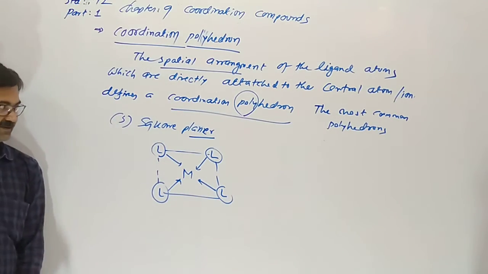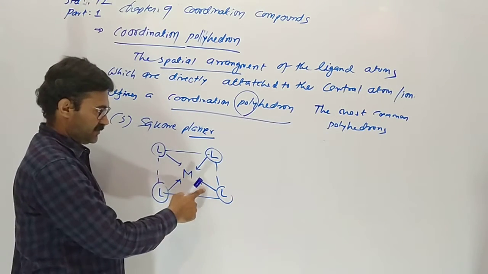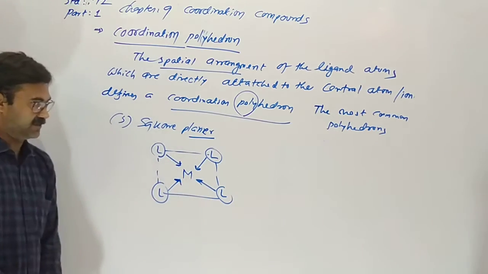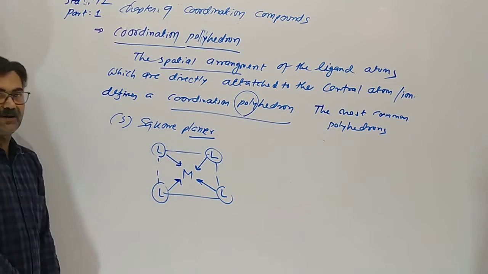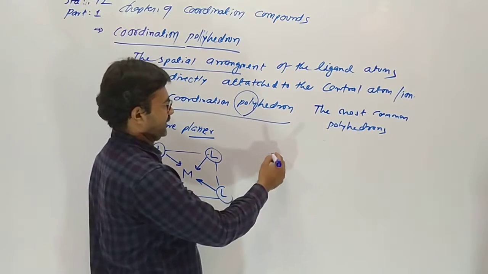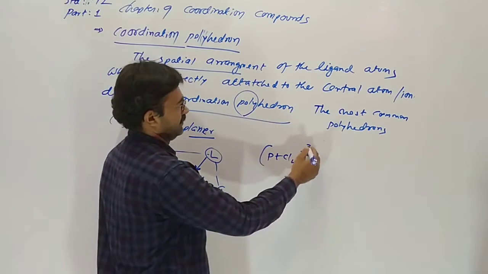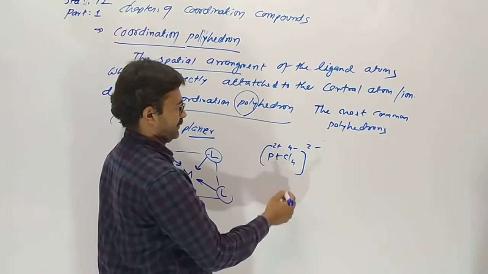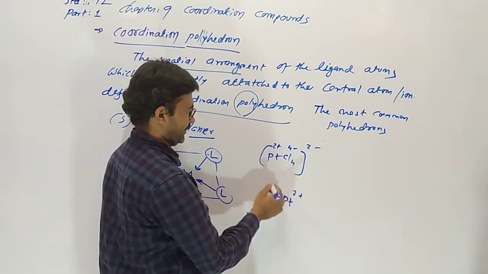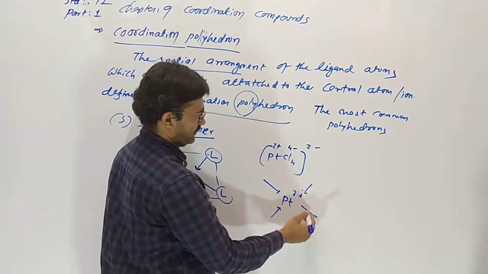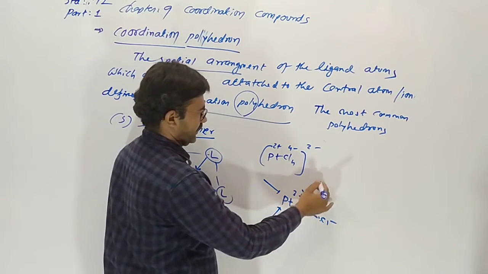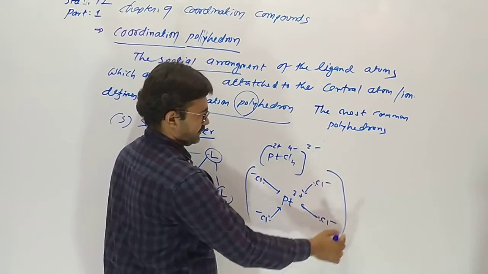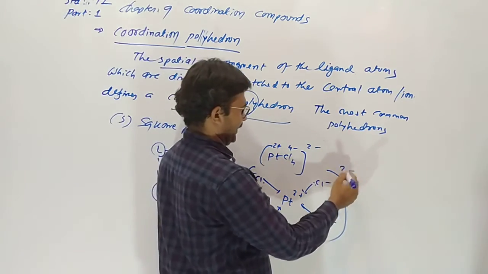Here the coordination number is 4. The 4 coordinate covalent bonds make the square planar shape. An example of it is PtCl4 2 minus. 4 chlorides having minus 4, so platinum has plus 2. So one platinum is combining with 4 chlorides, and all 4 chlorides are on the same plane. This is square planar.